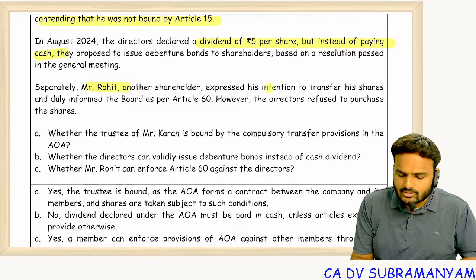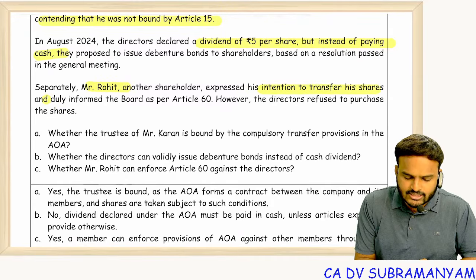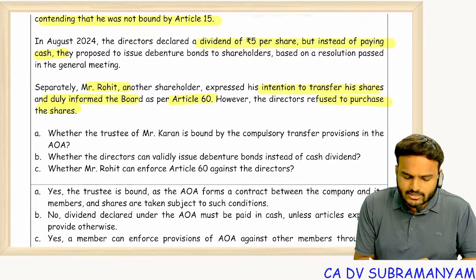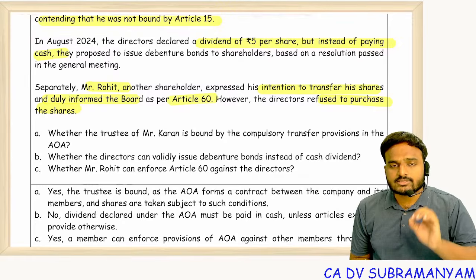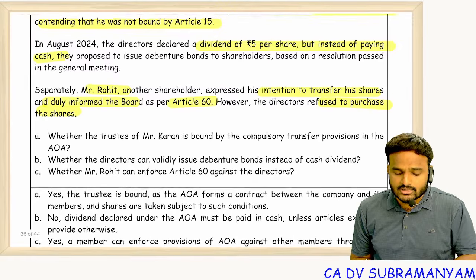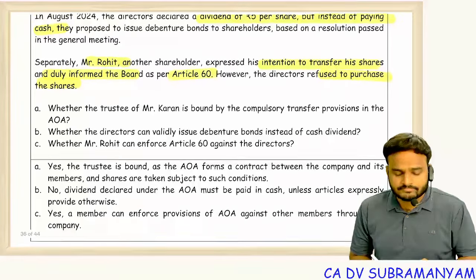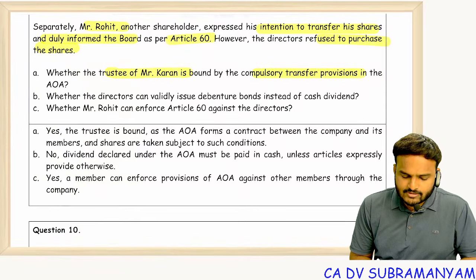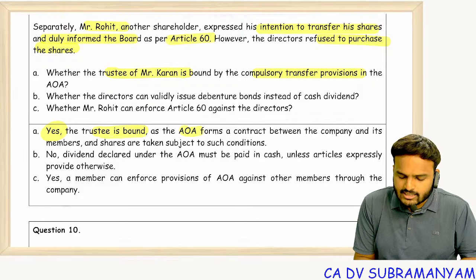Separately, Mr. Rohit, another shareholder, expressed his intention to transfer his shares and duly informed the board as per Article 60. However, directors refused to purchase these shares. Directors are bound to purchase these shares because Article 60 imposed an obligation on them. So whether the trustee of Karan is bound by the compulsory transfer? Yes, the trustee is bound, as AOA forms a contract between company and its members. Shares are taken subject to such conditions.